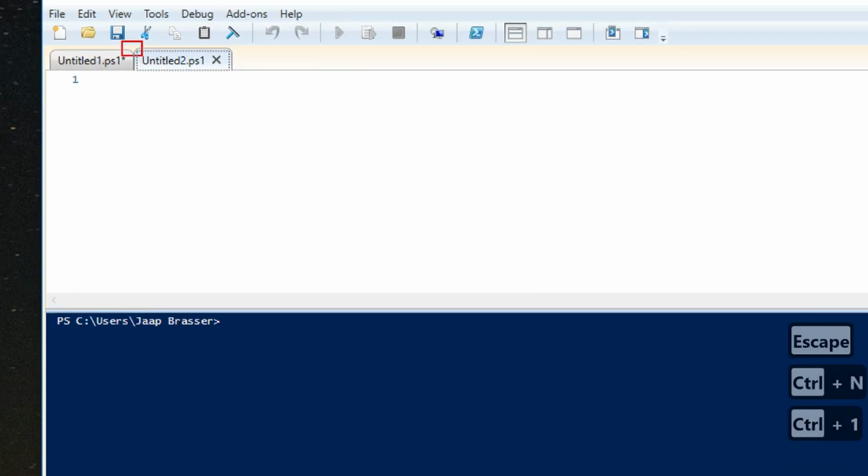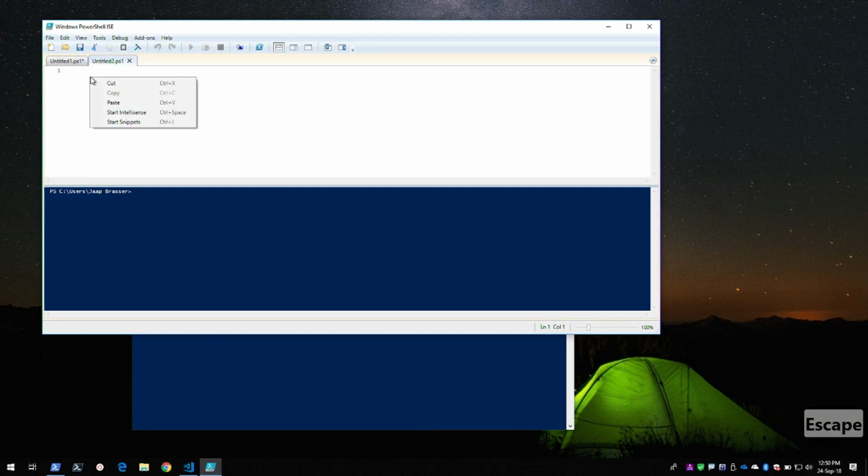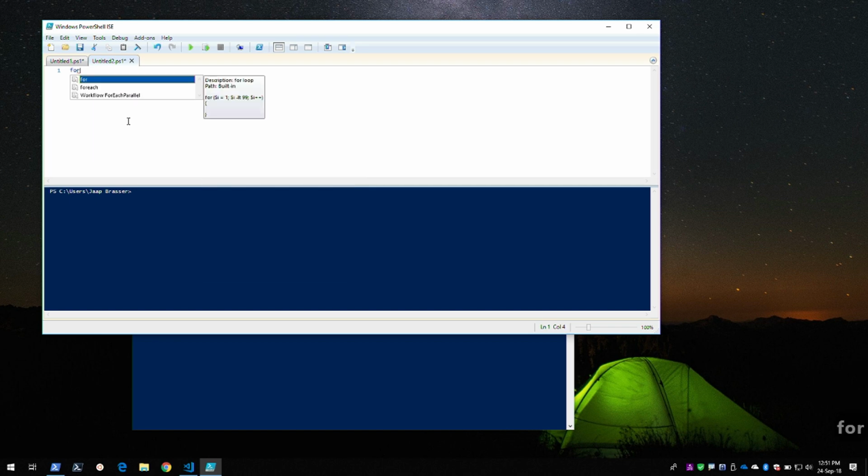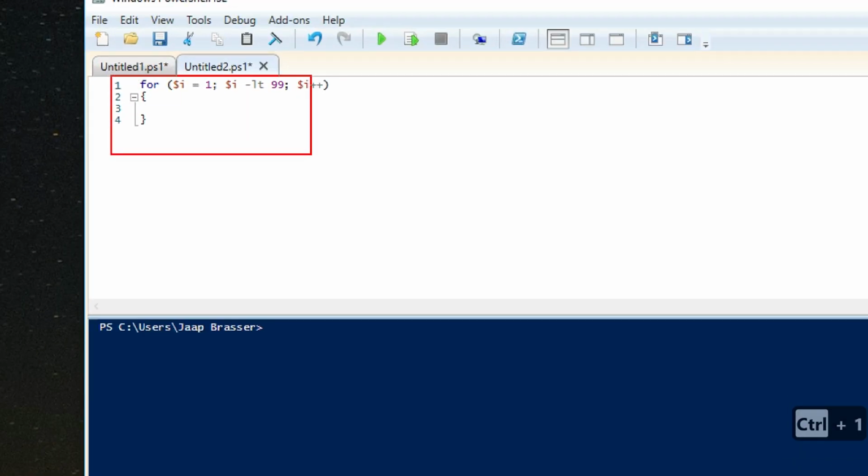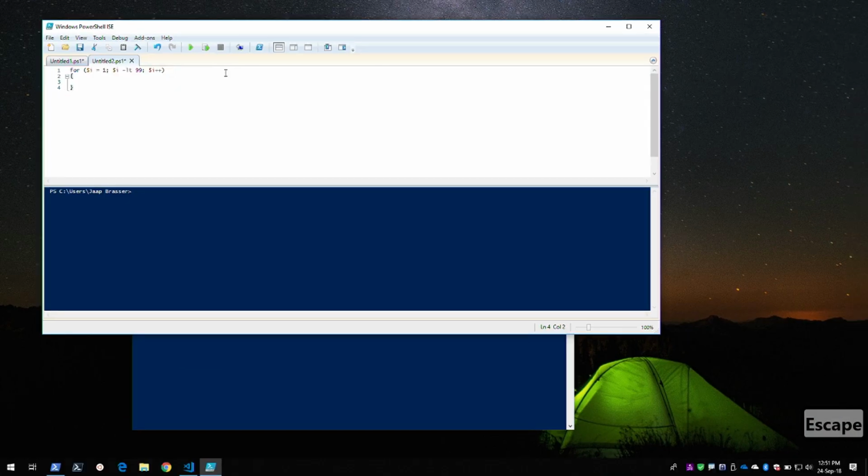So I just opened up a new tab. Another cool feature of this is I have terrible memory, so I never know how to exactly write my PowerShell code. I often go back to my own code to see how I did something in the past. So we have start snippets, and what we can do here is we can get ready-made pieces of code. So here, for example, we have a for loop, and I don't have to remember how to write it, because I can just start a snippet and work with it from there. So there we go.